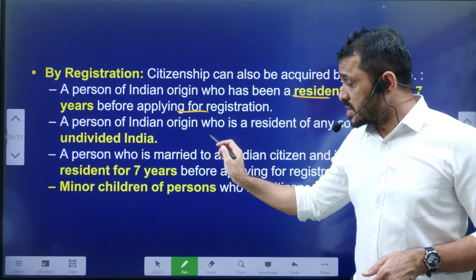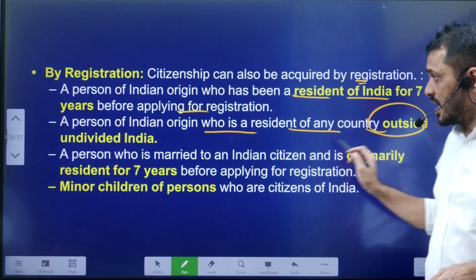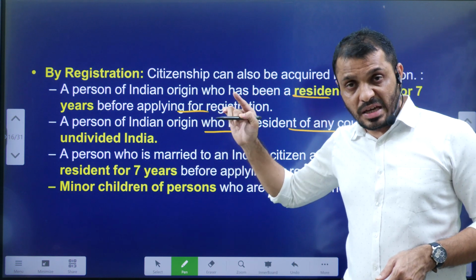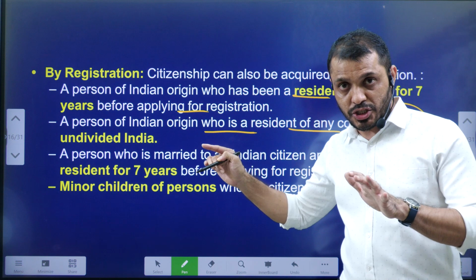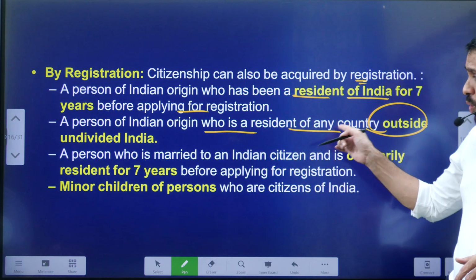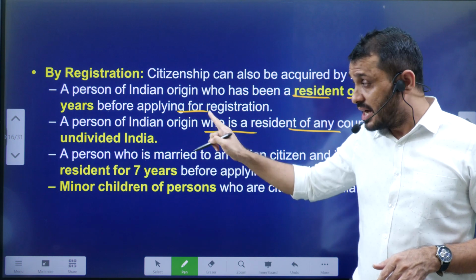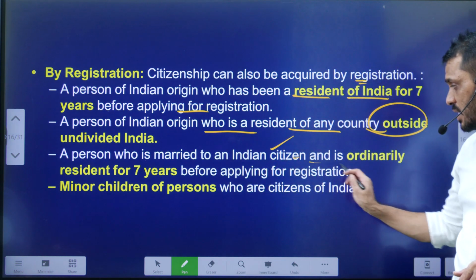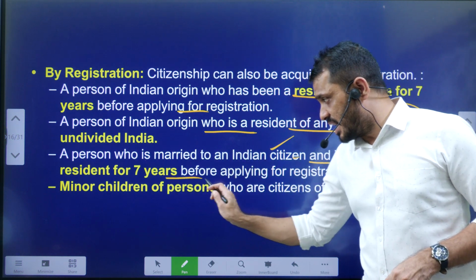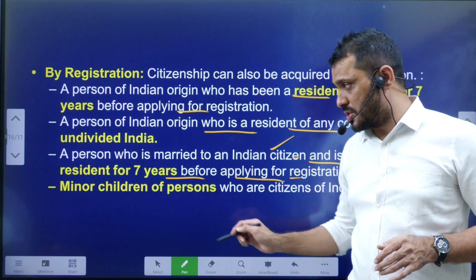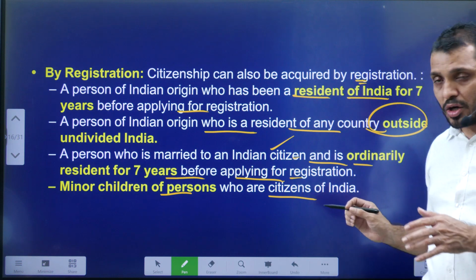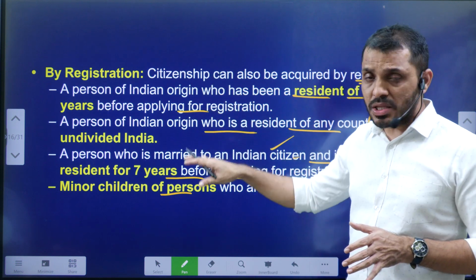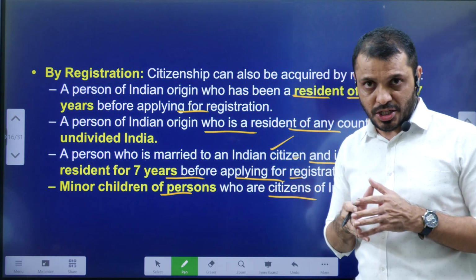Second, a person of Indian origin who is a resident of any country outside of undivided India, meaning they should not have lived in the erstwhile India such as Pakistan or Bangladesh, and who has been an ordinary resident in India for 7 years. Also a person married to an Indian citizen and living ordinarily in India for 7 years before the registration. And minor children of citizens of India who were born outside of India. All these people can get the citizenship of India by registration.